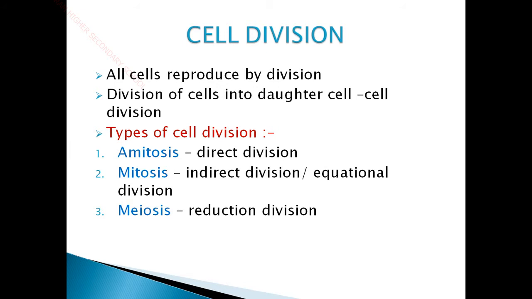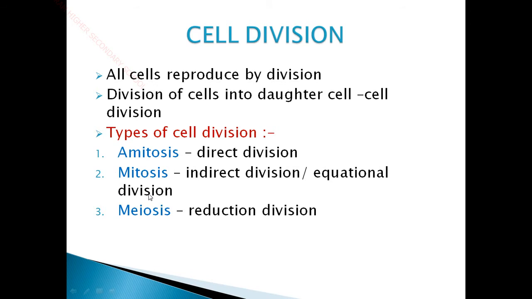There are three types of cell division. One is amitosis, another is mitosis, and the third type of division is meiosis. Amitosis is called direct division, since it happens in lower organisms such as amoeba, bacteria and some protozoans, whereas mitosis is an indirect division, otherwise also called equational division, and this type of mitosis happens in our body cells.